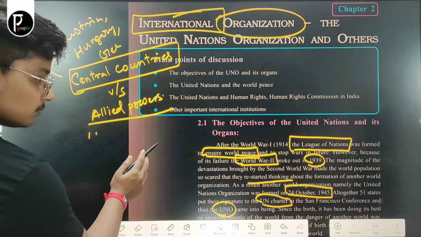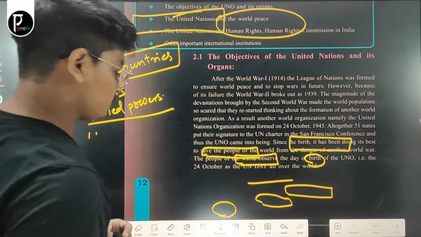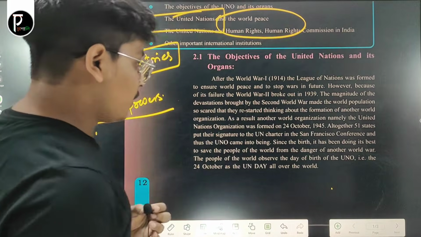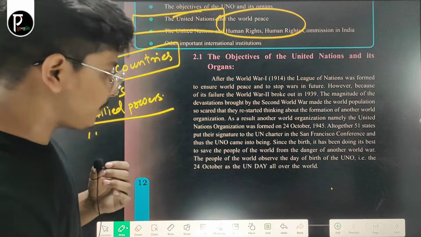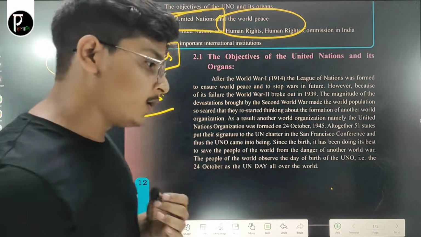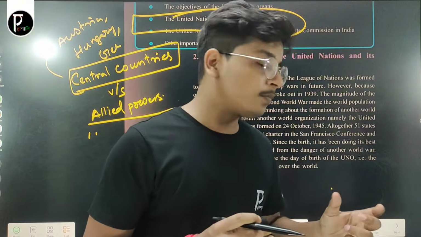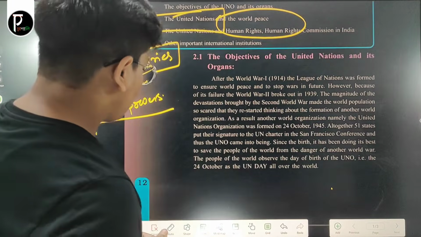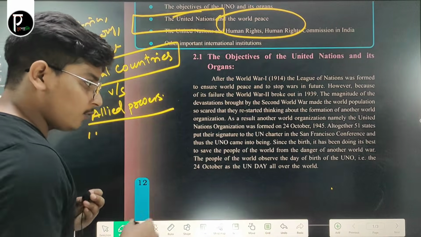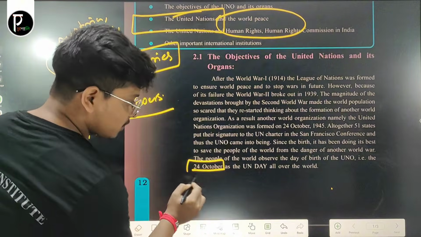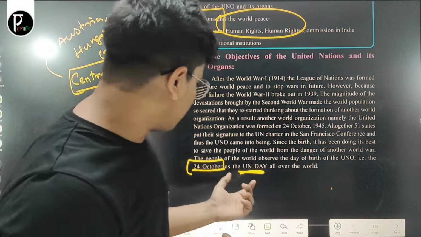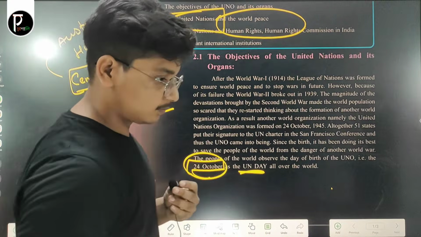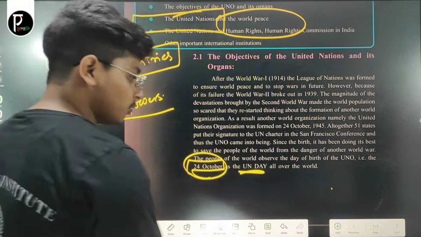Since its birth, it has been doing its best to save the people of the world from the danger of another world war. Look, the main aim of the formation of the United Nations was to stop war in the future. The people of the world observe the date of birth of the UNO, the 24th October, as UN Day. You have to remember that UN Day is observed all over the world on 24th October. Okay, now let's move to the next one.